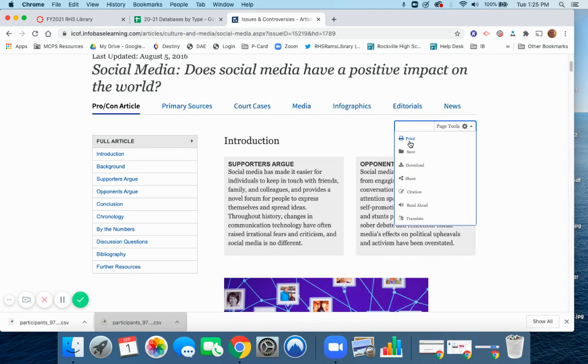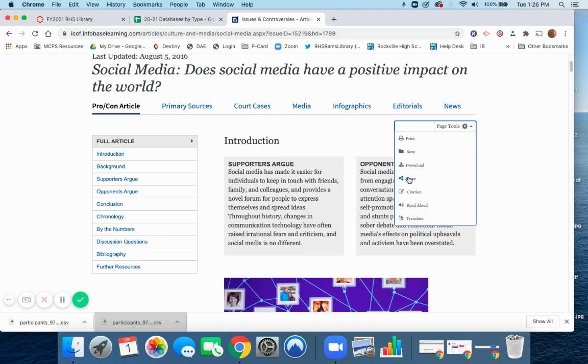Unless you have a printer at home or you go to the public library, you won't be worrying about printing. You can save it, you can create a login here at this website. Not a big fan of that. I like download. You can download it and drop it into your Google Drive. And as always, a good rule of thumb when you're using your Google Drive for projects for classes, make sure you make a folder and name it with the teacher name, a dash, and then the name of the project, and then you'll dump everything into that folder. It's easier to find things rather than just this really long list of things in your one Google Drive folder.